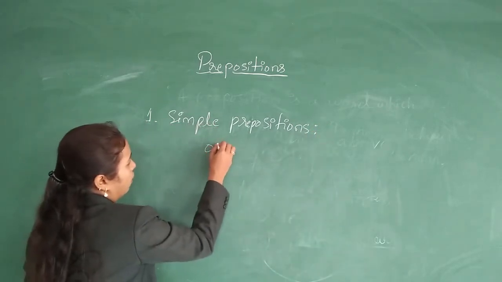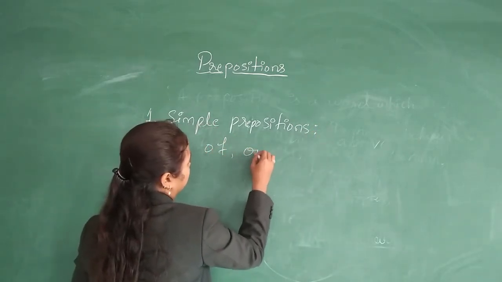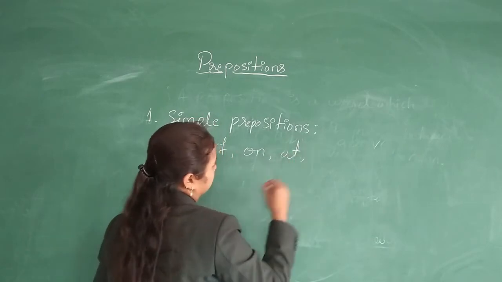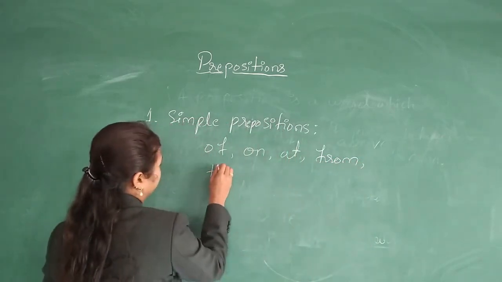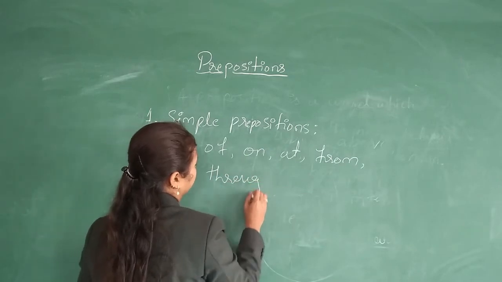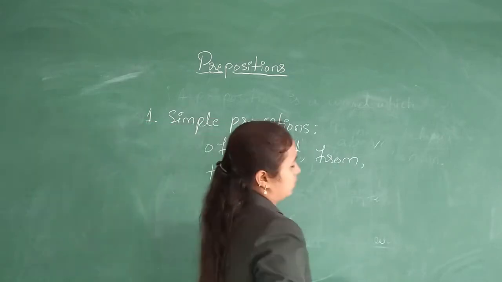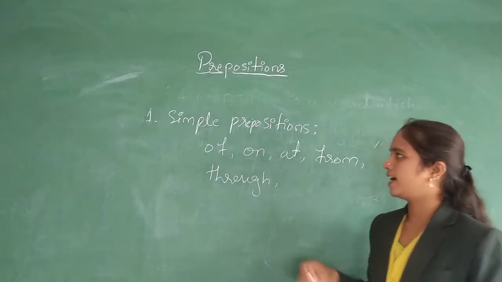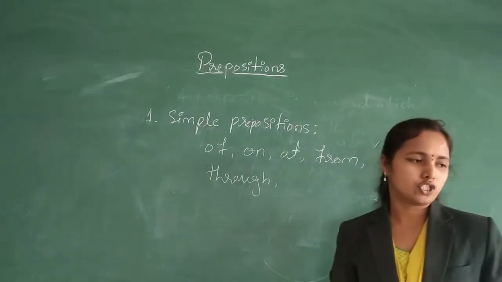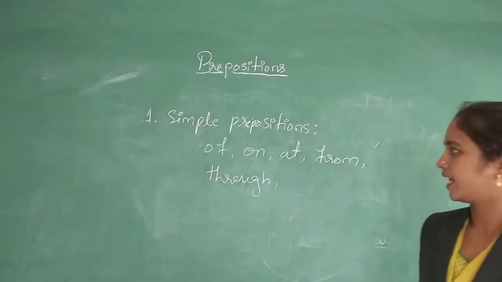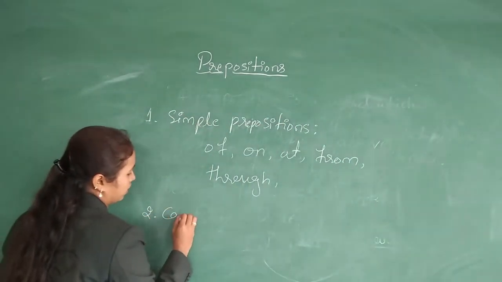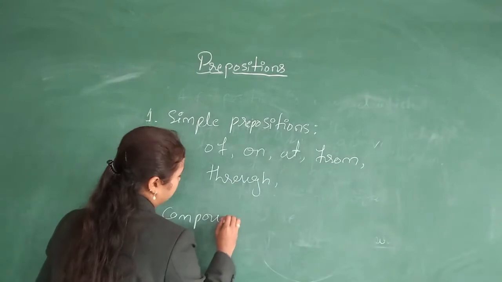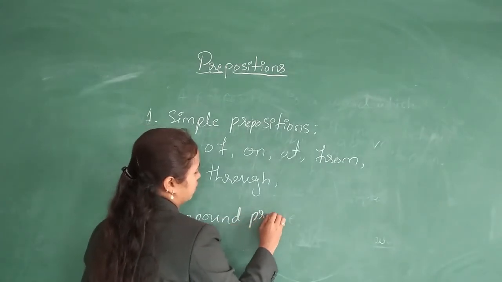So of, on, at, from, through, and many others are called simple prepositions. Likewise, the second one is compound prepositions.